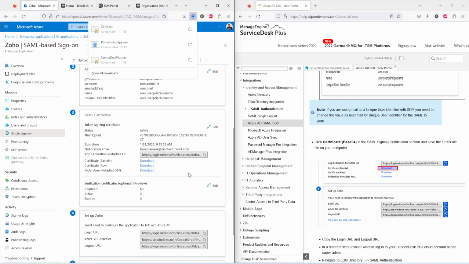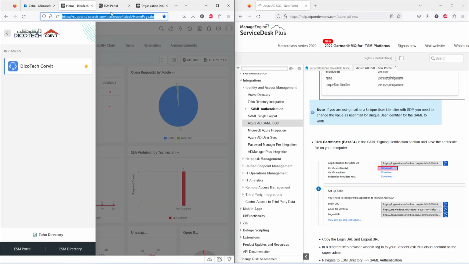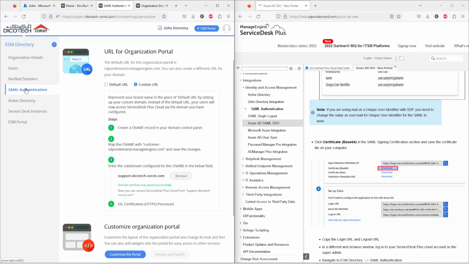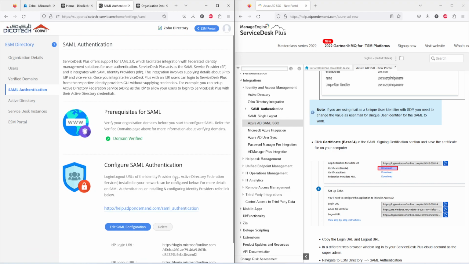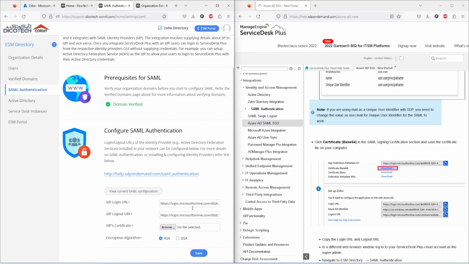Once you click on download, as you can see here, I have already downloaded this certificate, which you need to import in your Manage Engine Service Desk. So this is the location where you need to import it. I have already configured it, but let me show you by editing this configuration. And here you need to import your certificate.